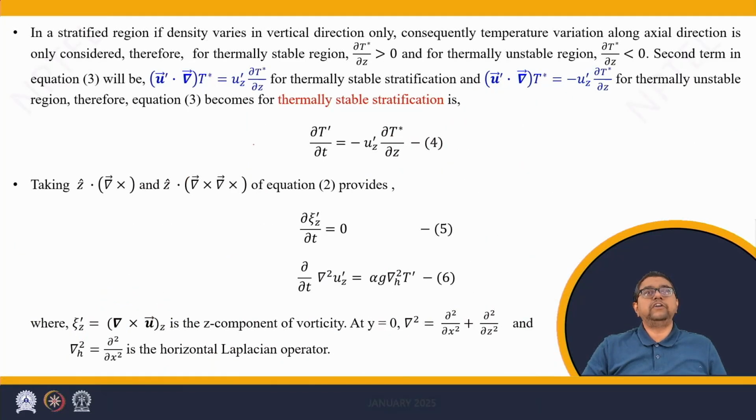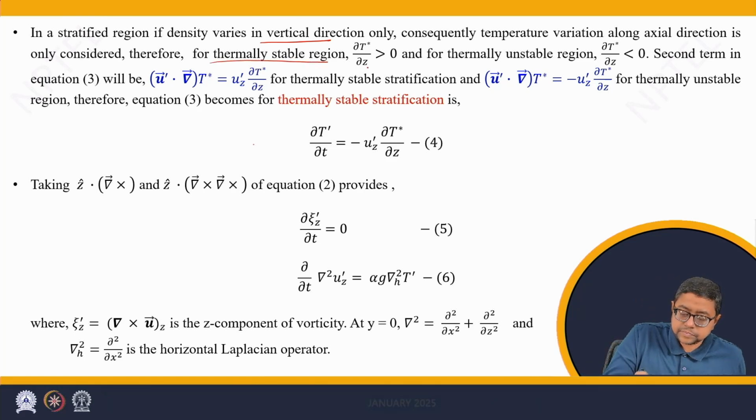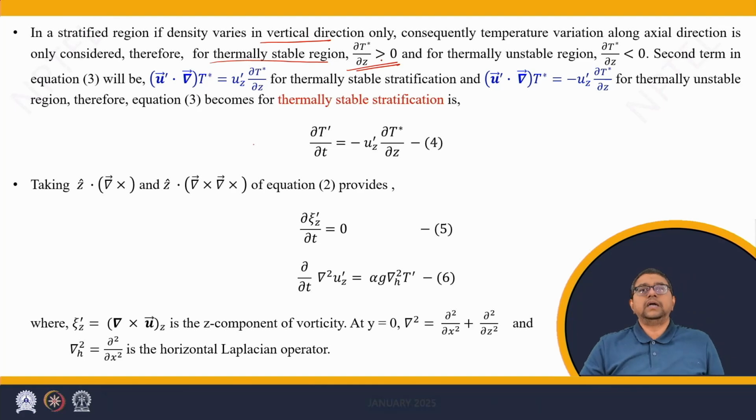Now, in the stratified region, the density is assumed to vary only in the vertical direction. Thus, the temperature variation can be considered only in the vertical direction. Therefore, we have the thermally stable region defined as del T by del z positive, and the thermally unstable region defined as del T by del z negative.